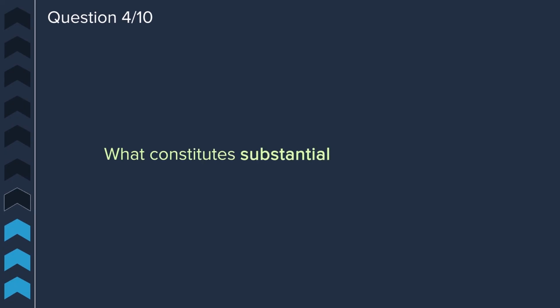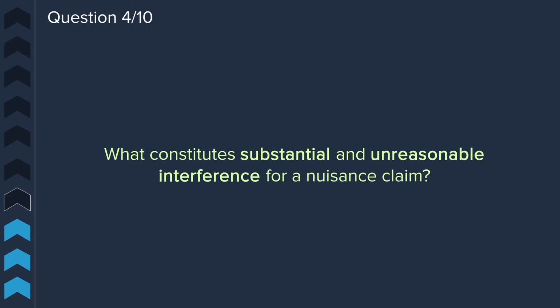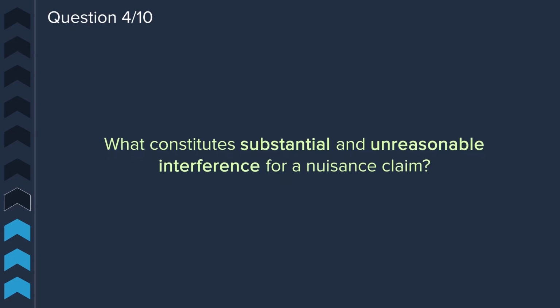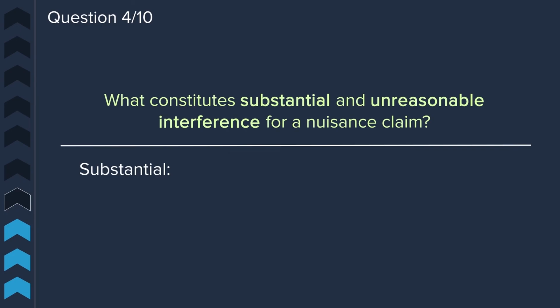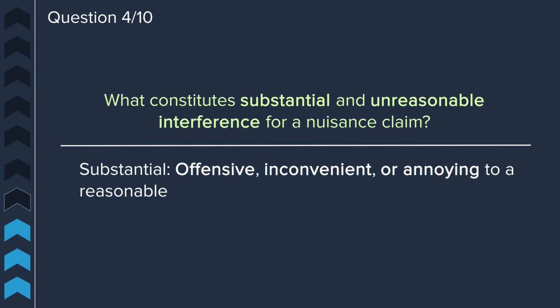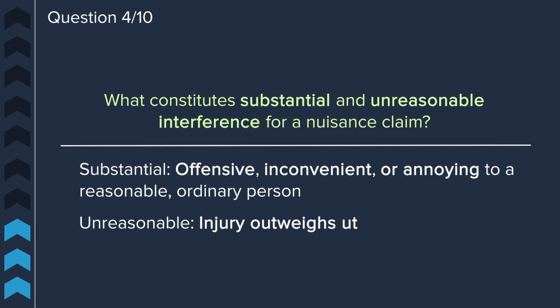Question 4. What constitutes substantial and unreasonable interference in regards to a nuisance claim? The courts define substantial as offensive, inconvenient, or annoying to a reasonable ordinary person. And unreasonable is defined as an injury that outweighs the utility of the behavior.